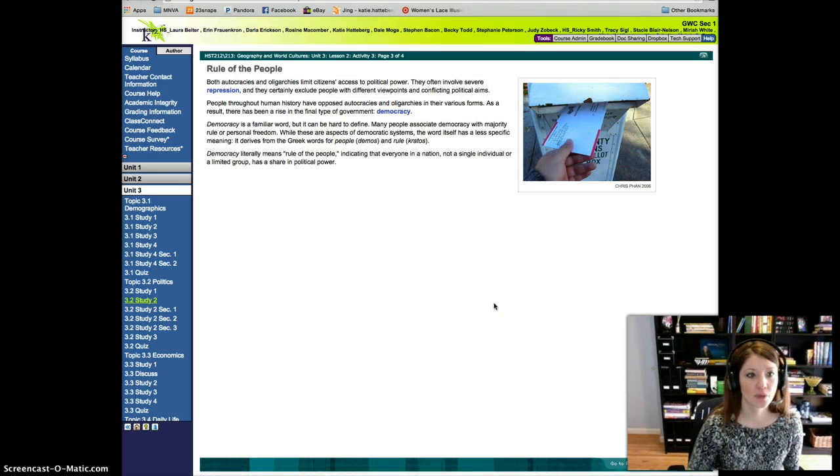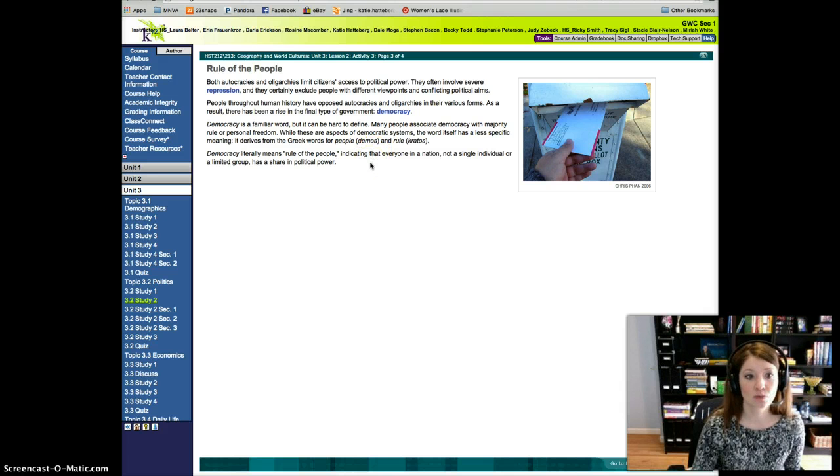The rule of the people. Both autocracies and oligarchies limit citizens' access to political power. They often involve severe repression, and they certainly exclude people with different viewpoints and conflicting political aims. People throughout human history have opposed autocracies and oligarchies in various forms. As a result, there has been a rise in the final type of government, a democracy.